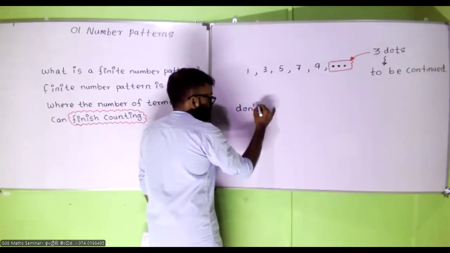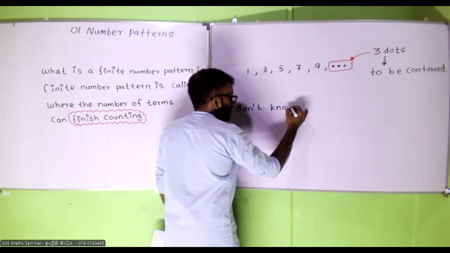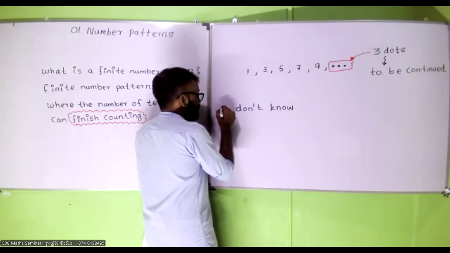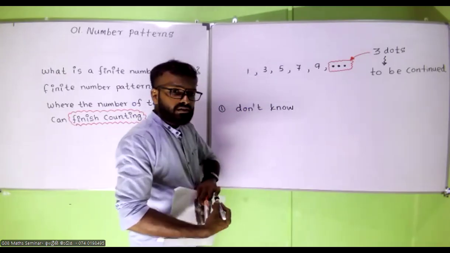Why is that? How many terms are there in the above number pattern?